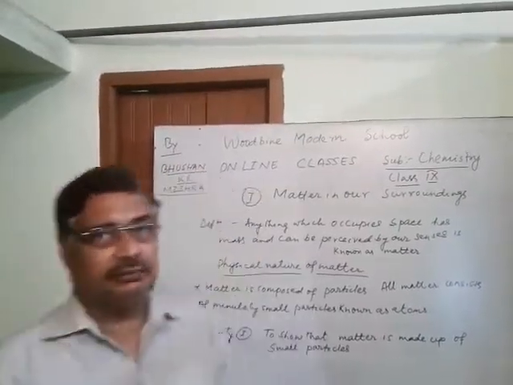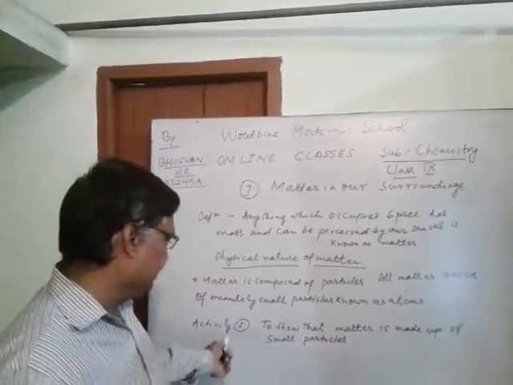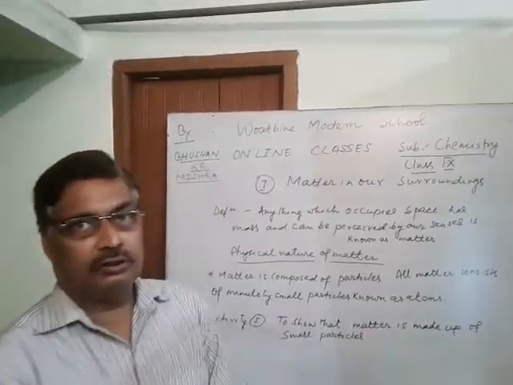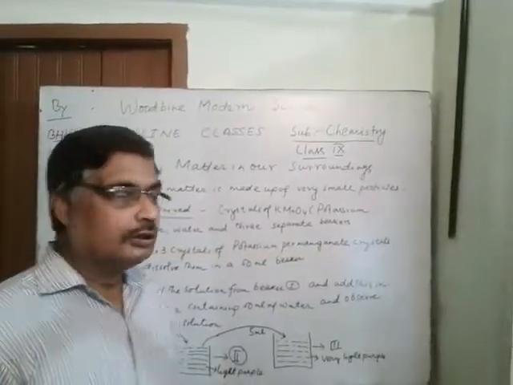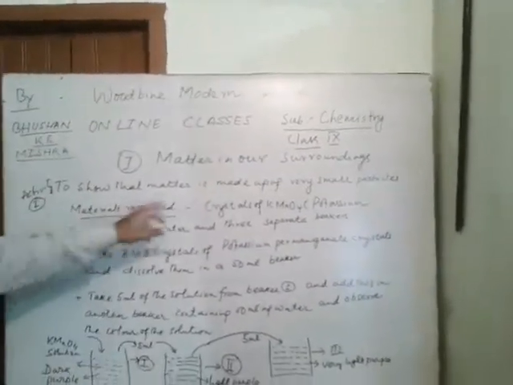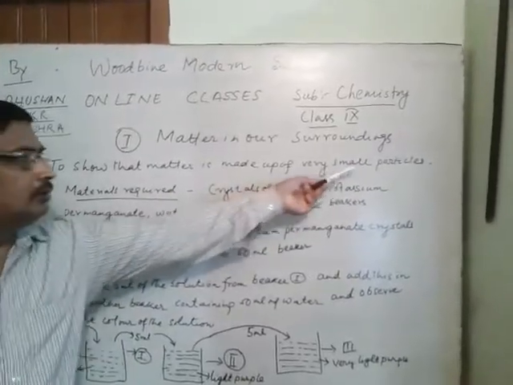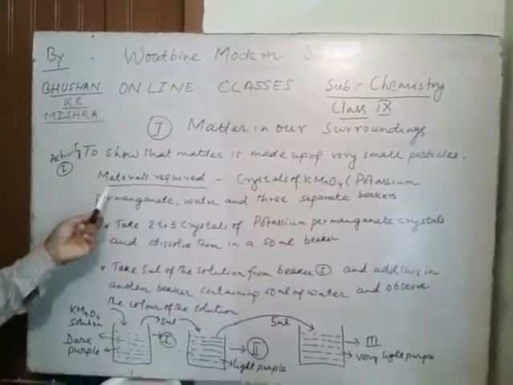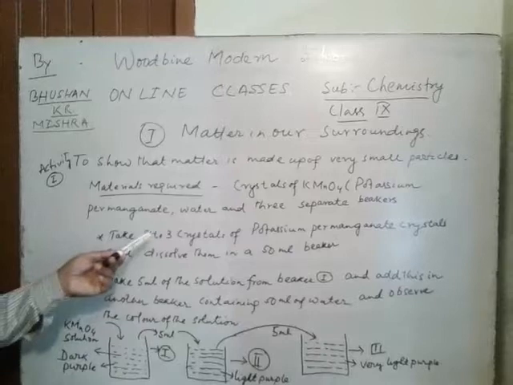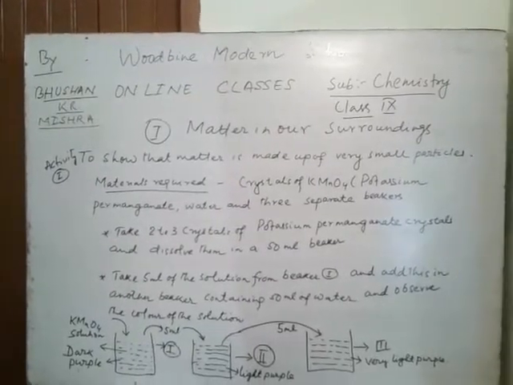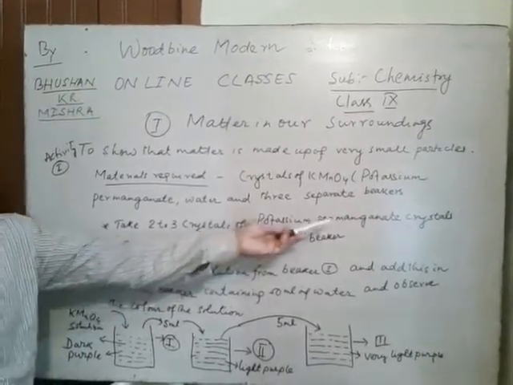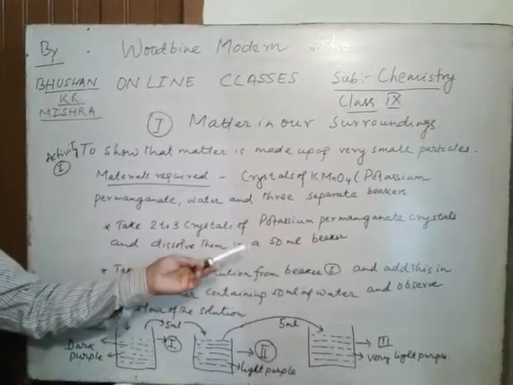So, we will try to understand this particle size with the help of an activity. That is our activity number 1, that is to show that matter is made up of very small particles. Now, what are the materials required for this experiment? Crystals of potassium permanganate, water, and 3 separate beakers. First, we will take 2 or 3 crystals of potassium permanganate and dissolve them in a 50 milliliter beaker.